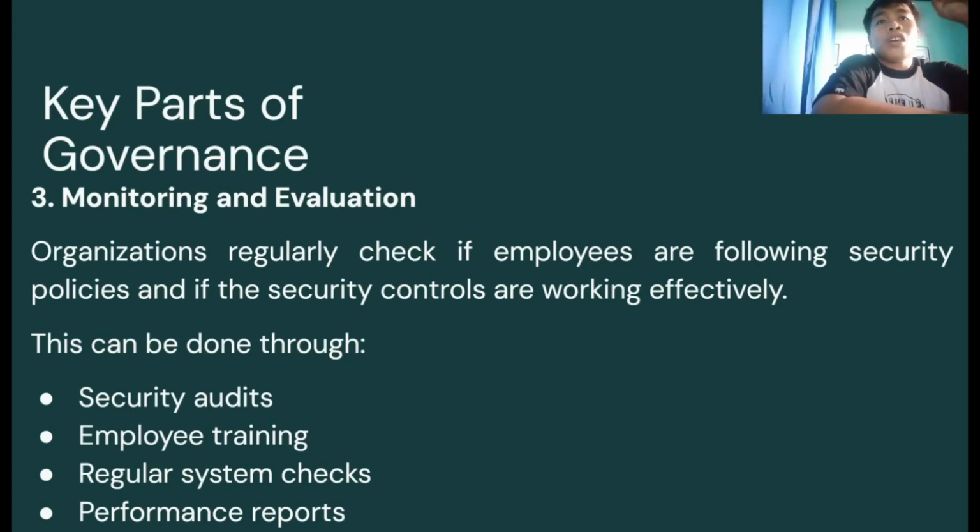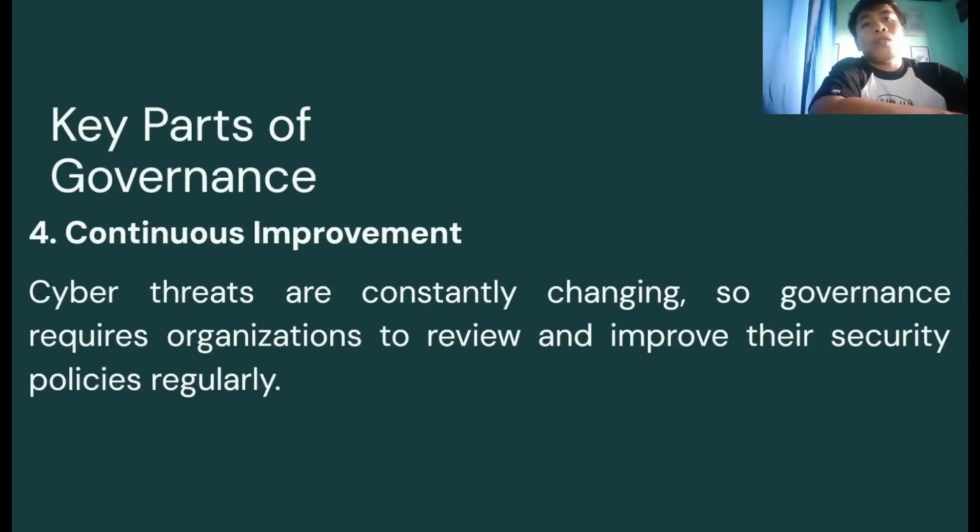Organizations regularly check if employees are following security policies and if the security controls are working effectively. This can be done through security audits, employee training, regular system checks, and performance reports. And the fourth one is continuous improvement. Cyber threats are constantly changing, so governance requires organizations to review and improve their security policies regularly.